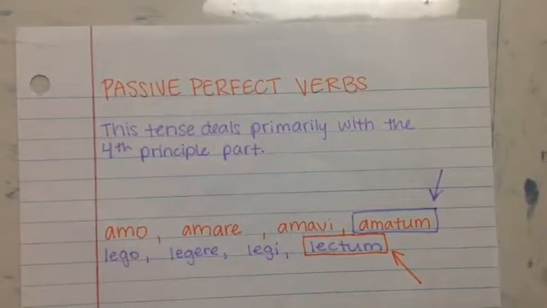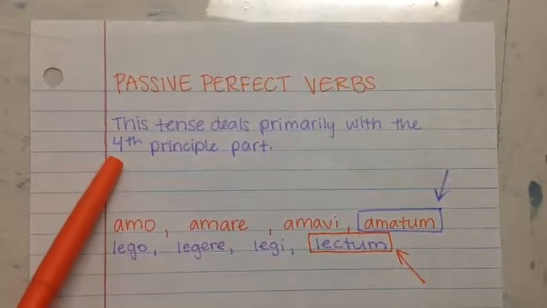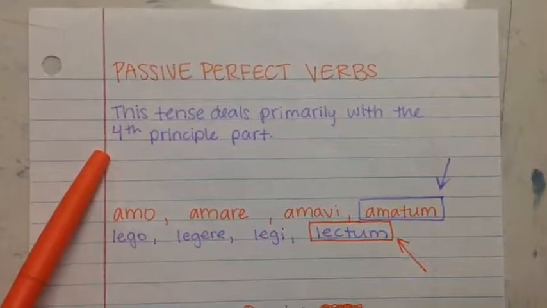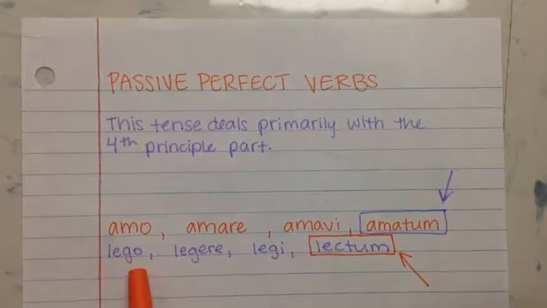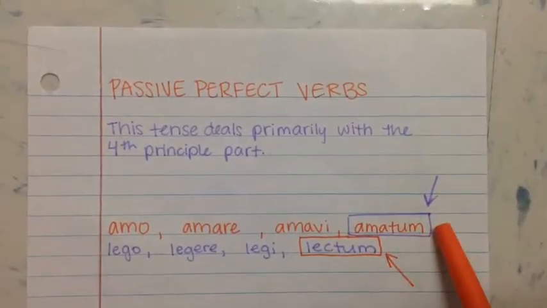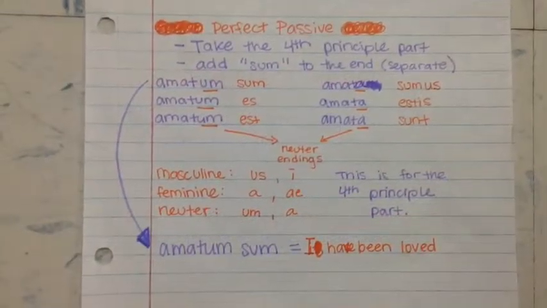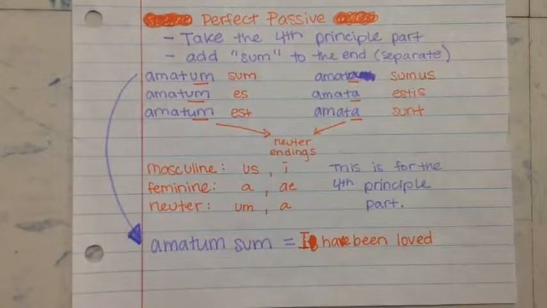So the last tense that we have for verbs is the passive perfect tense. And this tense is going to deal primarily with the fourth principal part. So looking at our examples from earlier, amo and lego, we're both going to use amatum and lectum, which is the fourth principal part.